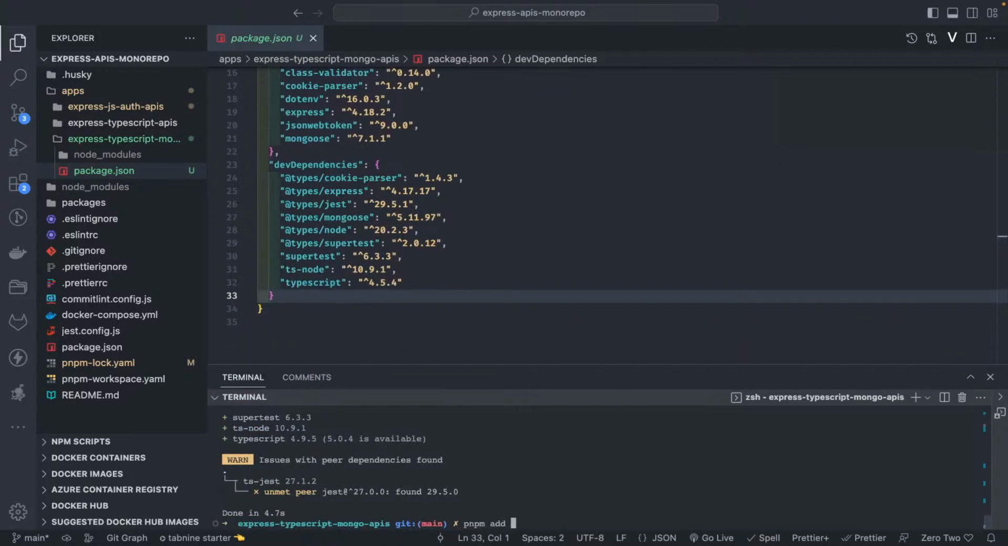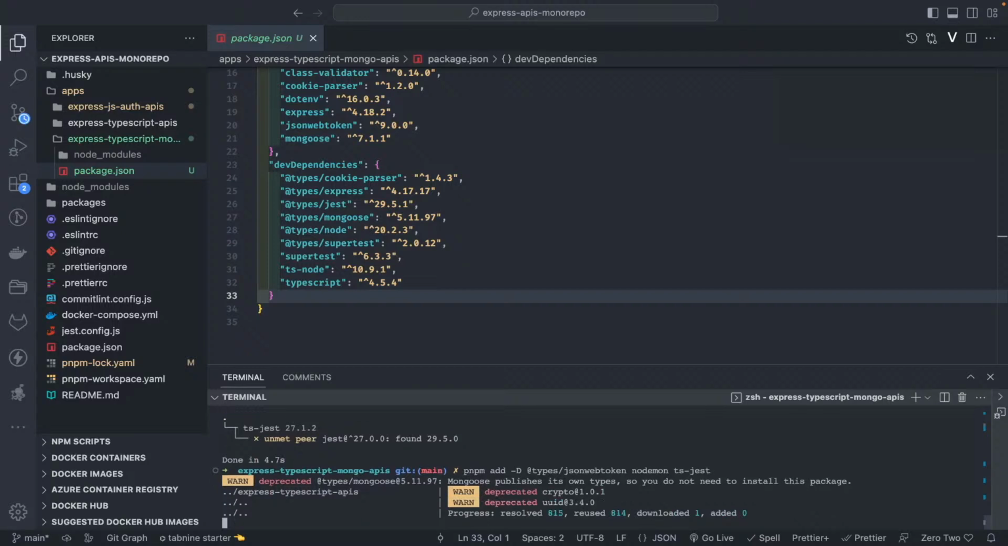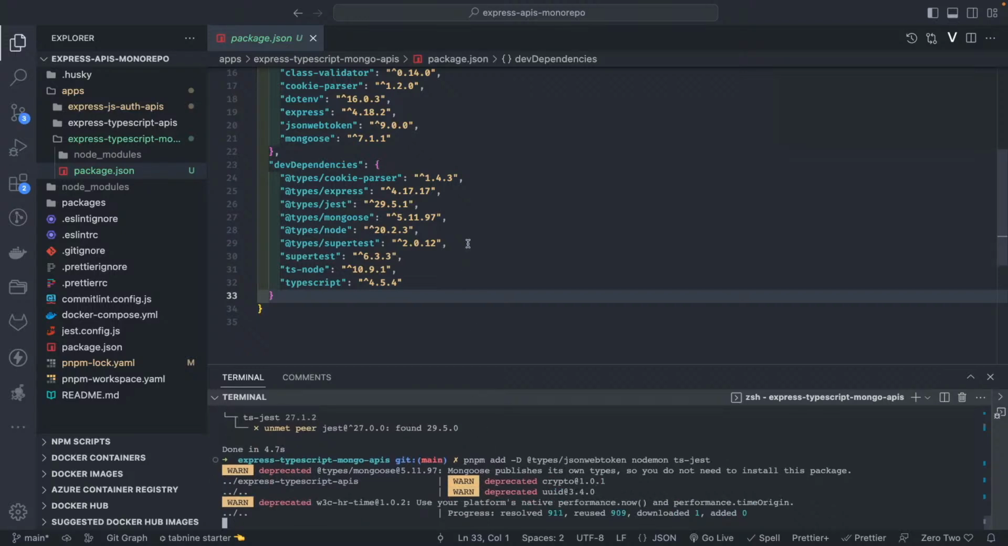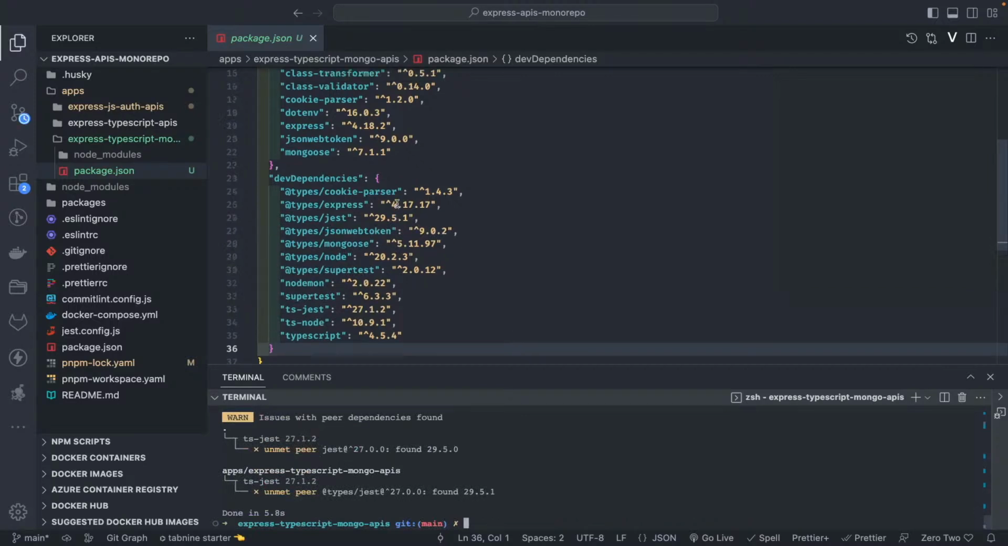So I will just add pnpm add -D, and here I will add the typings for jsonwebtoken, because we need to create token-based authentication. So typings for cookie-parser, express, jest, jsonwebtoken, node, supertest. Okay. And we also need nodemon. ts-jest is also needed because we are writing Jest tests for TypeScript code. ts-node we already have, ts-node and TypeScript. That's it. So these are the dev dependencies we have. So I think now we have all the dependencies.